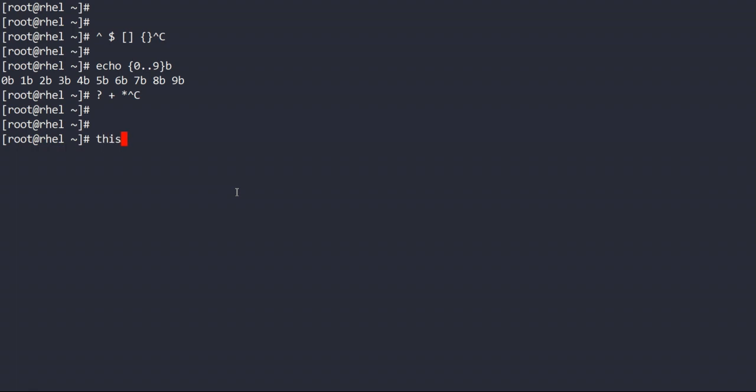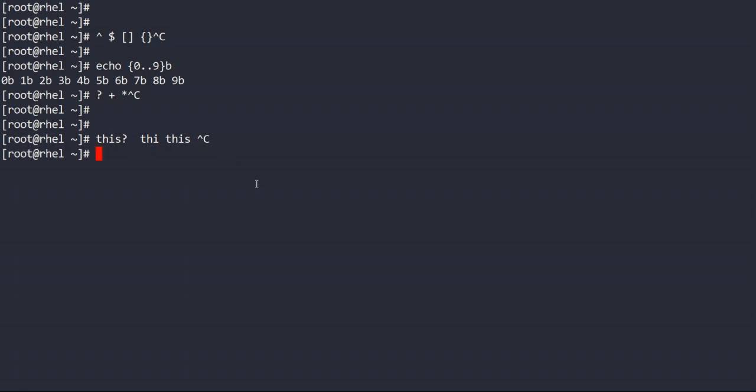Suppose you have this and this. It means it will check for the preceding character. It means 0 or 1 occurrence. So it will qualify THI in the file as well as THIS in the file. I think it's clear to you. It means 0 or 1 occurrence.